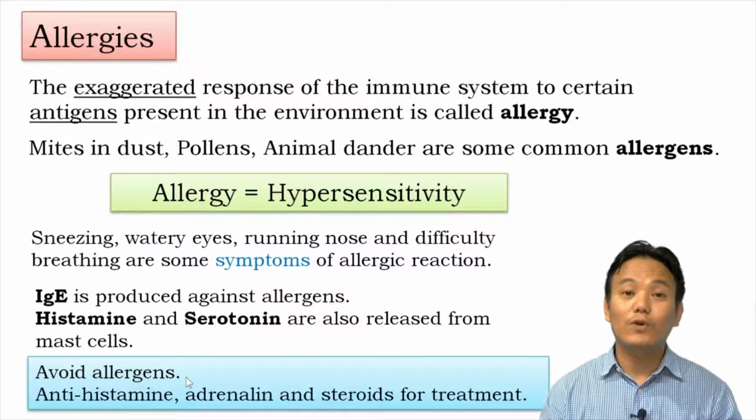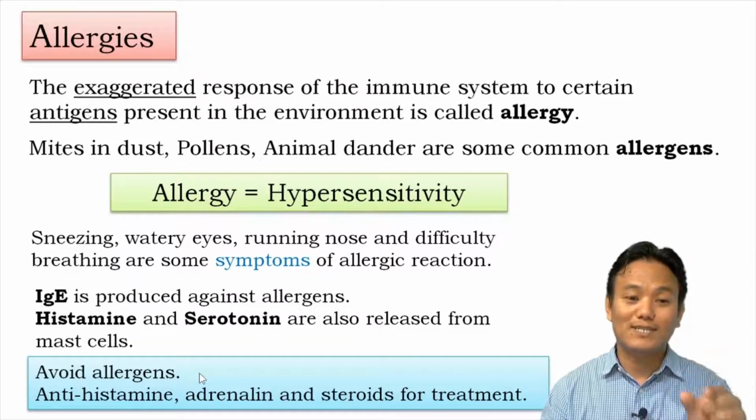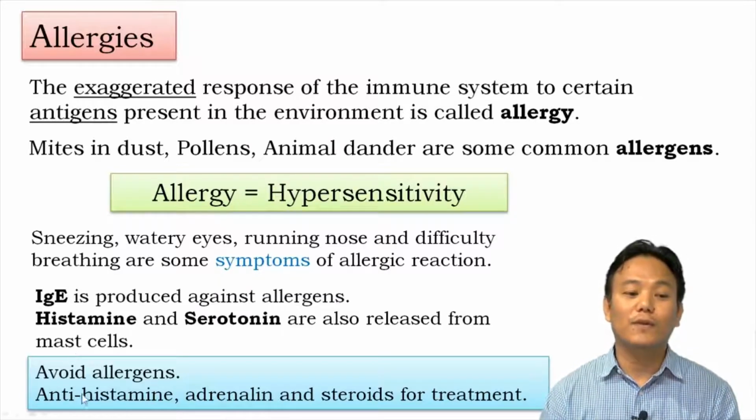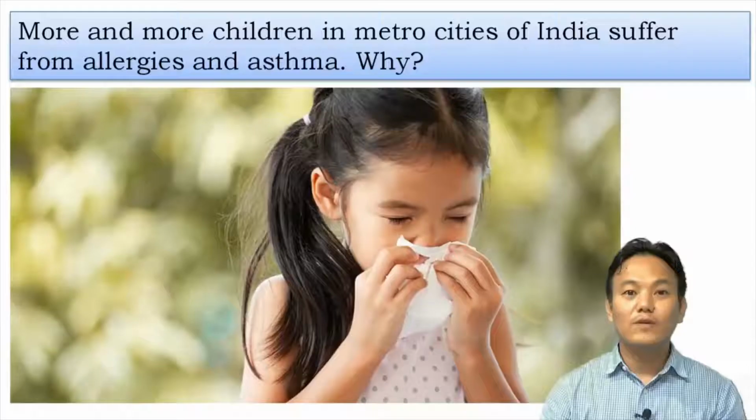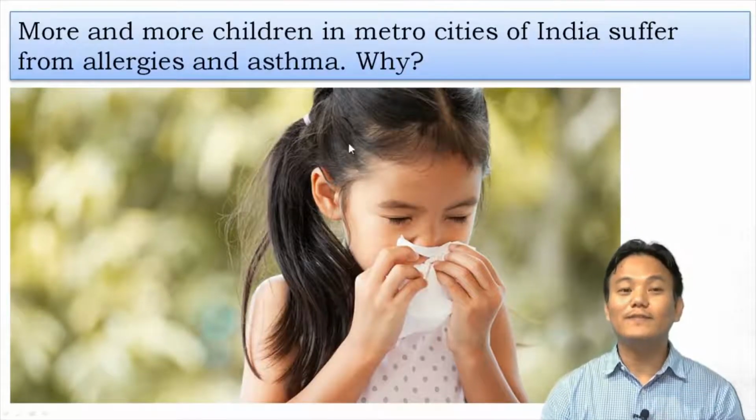In order to know your allergens, the doctor will perform diagnosis in which different allergens are tested in small doses and the reaction is observed. If you show an allergic reaction towards certain substances, you will be told that you are allergic to such and such allergens. If you suffer an allergic reaction accidentally, you will be administered antihistamine, adrenaline, and steroid as a treatment measure. Regarding allergies, one fun fact is given in your textbook.